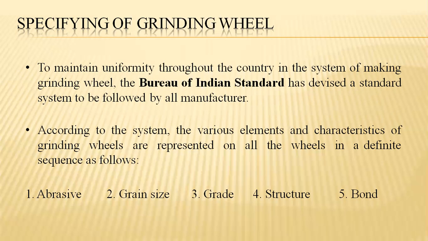According to the system, various elements and characteristics of the grinding wheels are represented on almost all the wheels, particularly in a sequence that follows as abrasive, grain size, grade, structure, and bond.